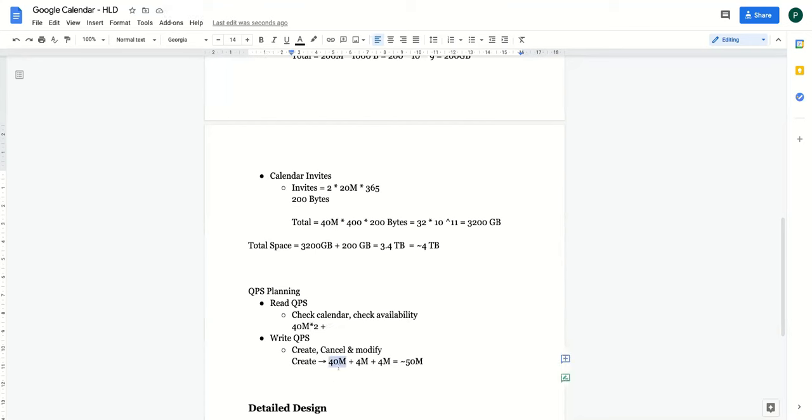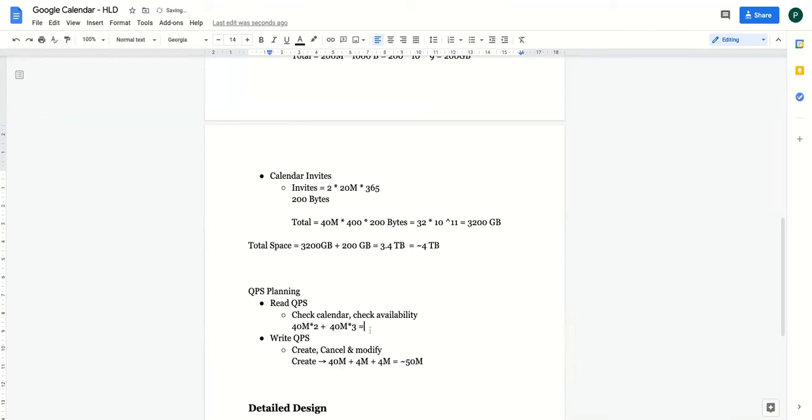So basically you might add all the users and then check the availability of all those users, right? So on an average, you're creating 40 million events, and the meeting is with 3 people. So on an average, can I say that I'll check availability of 3 people in every invite, basically before sending the invite. So 40 million into 3 and 40 million into 2.